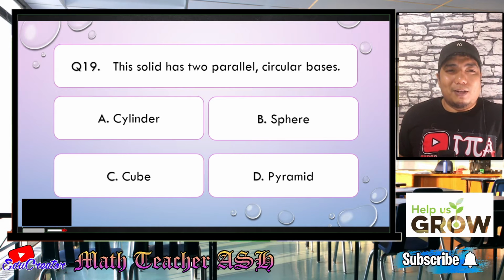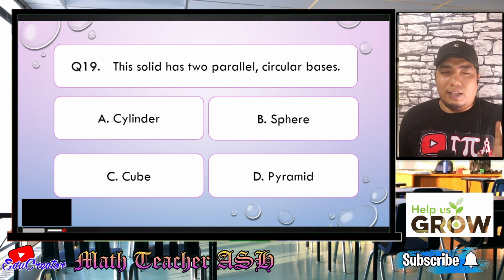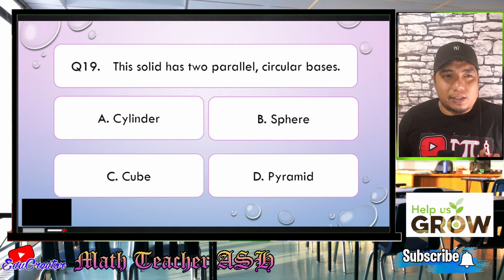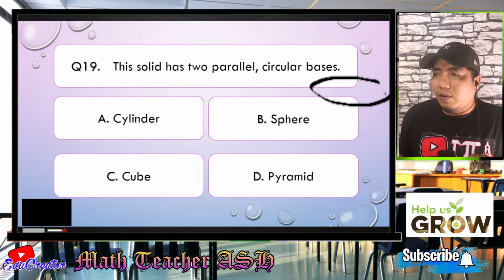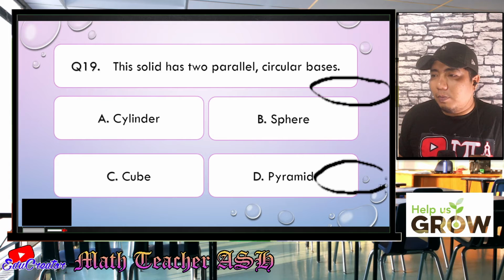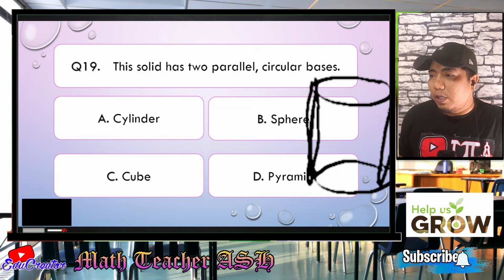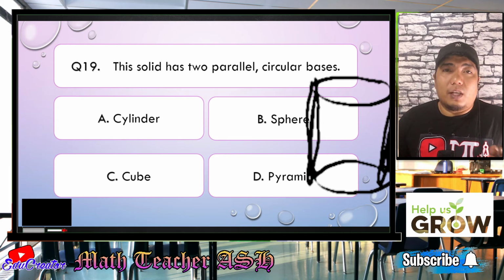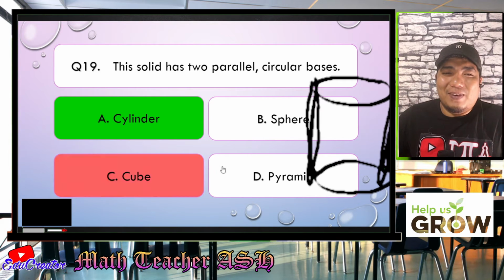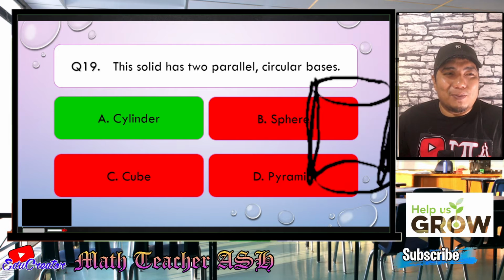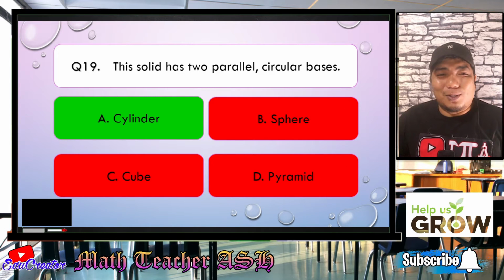All right, my dear math learners, if we consider the solid in this question, it has two circular bases. If we try to draw that, it will always look like this. We have a circular base there and another circular base here, and these two circular bases are parallel with each other, so the distance between them is just the same. So what solid have you formed? All right, very good. That kind of solid is known as a cylinder, that is letter A. All right. Easy, right? Very easy, my dear math learners. I hope you got that one. So now let us go to question number 20.